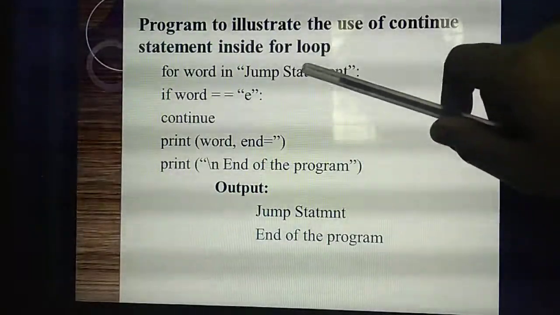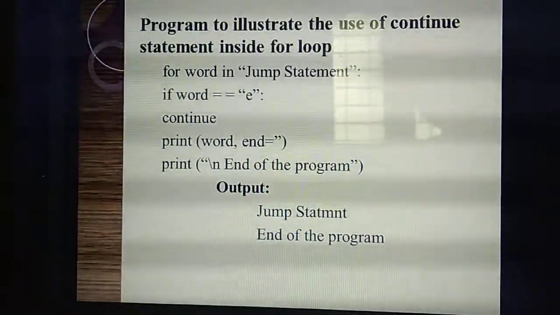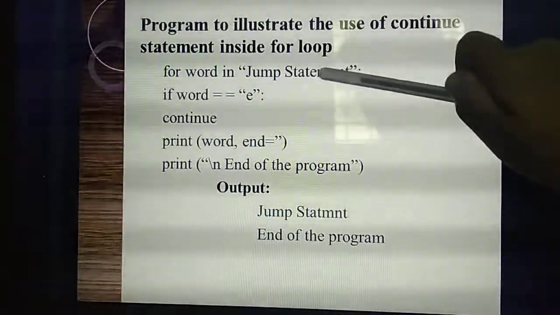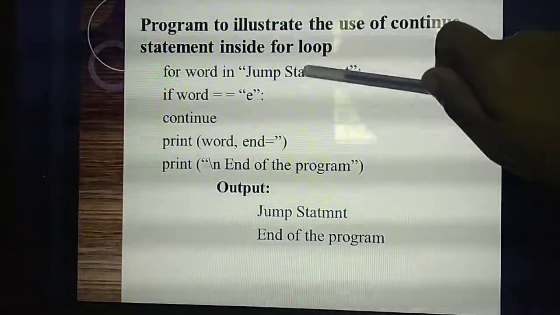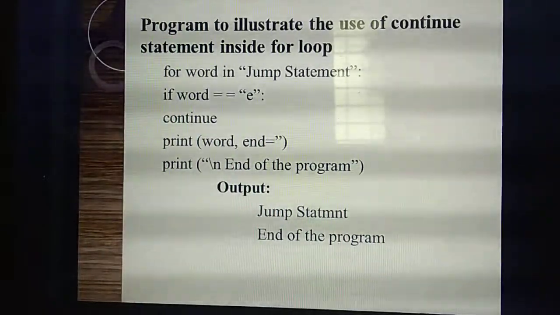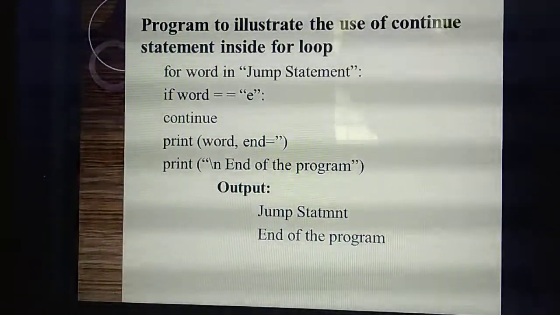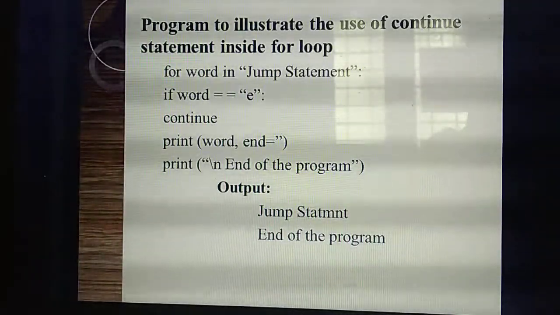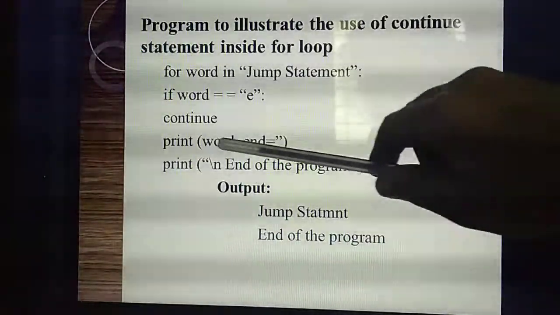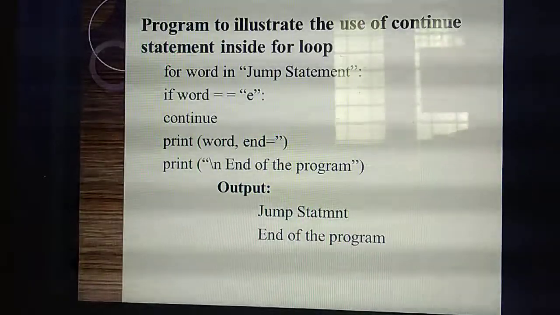So if the condition is true, that part alone it will skip. The particular word won't get printed. See the output, whether the letter E is there. No. So it will skip that particular part alone, that letter alone. Then it will move to the next letter. Next letter also E is there, so it will skip the letter E. Next it will move to the next, so the E is not there. Understand? Then the remaining part of the program. What's the remaining part? The end of the program. The remaining part you are giving in the print statement as the end of the program.